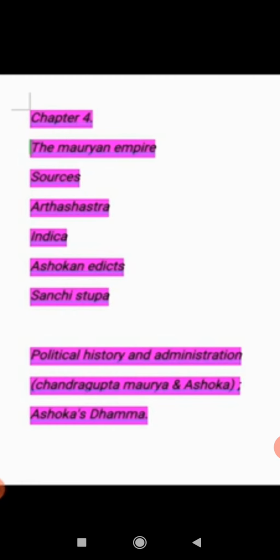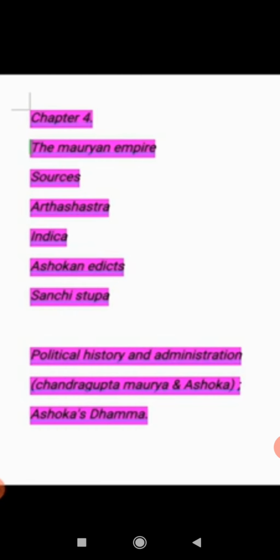Chandragupta's son Bindusar retained the same system, and Ashoka made some minor changes. Even Bindusar followed the same policy as his father. Only when Ashoka became emperor did he make minor changes in the system of politics, governance, or administration. He made these changes after his heart was shaken by the war of Kalinga.